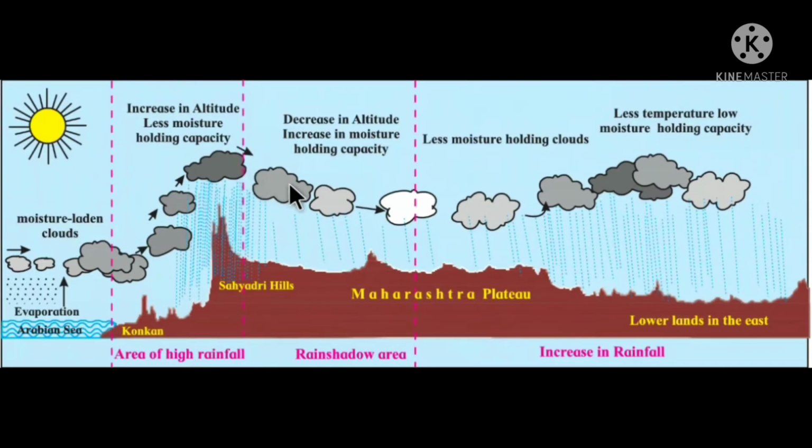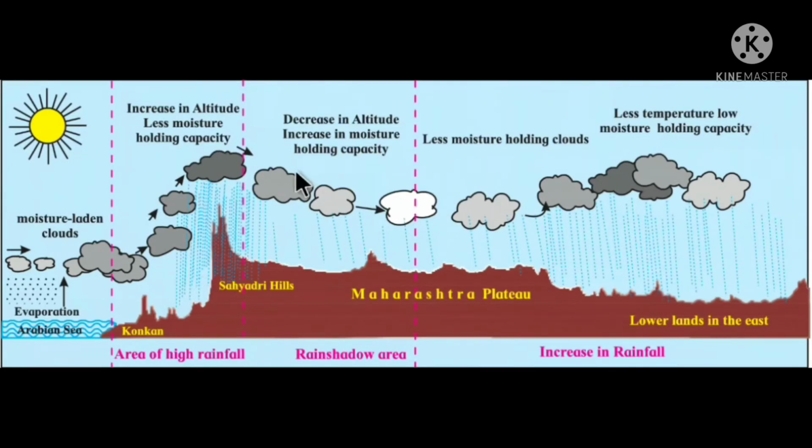As it travels higher, its moisture holding capacity decreases. That is, the Maharashtra plateau receives less rainfall. It falls in the rain shadow region. As it moves further, the clouds come down, so the lower end in the east receives more rainfall. Thus we can say the Deccan Plateau of Maharashtra receives less rainfall, Konkan receives more rainfall, and a similar phenomenon happens in Brazil.